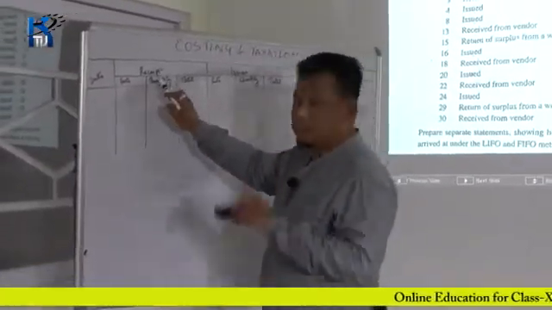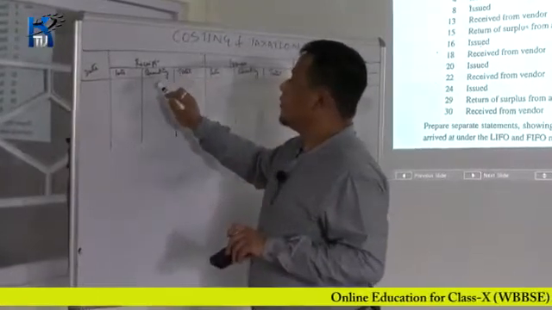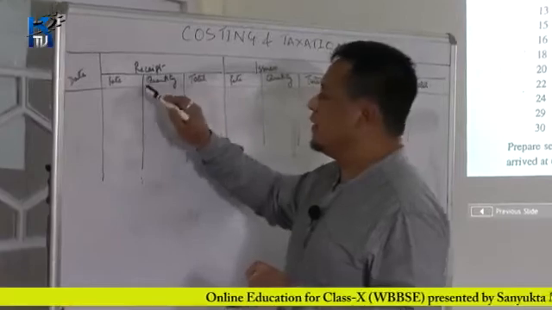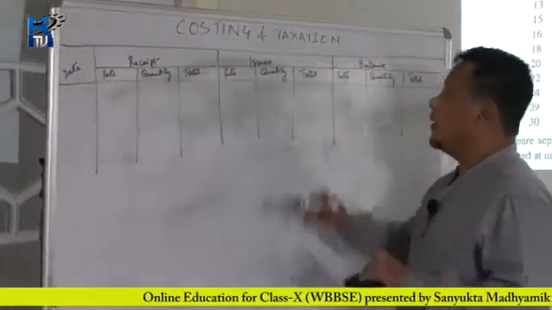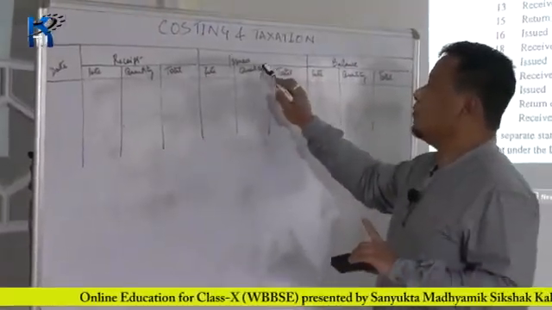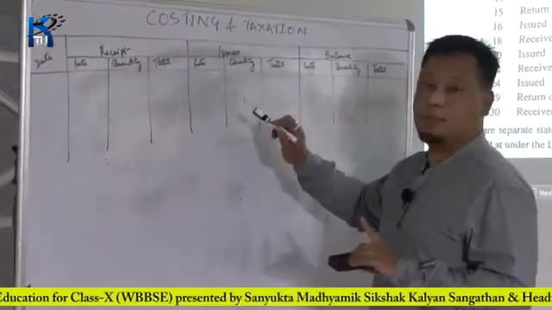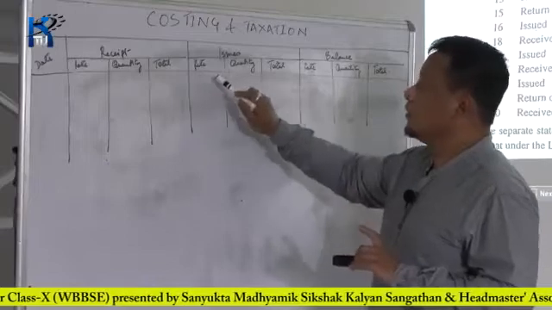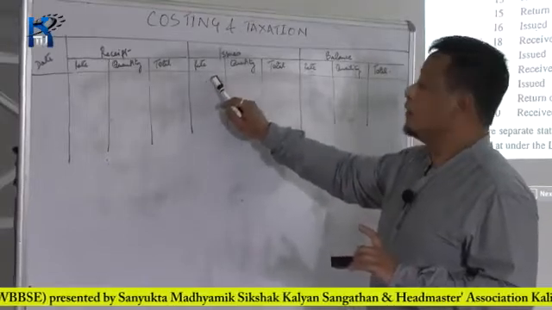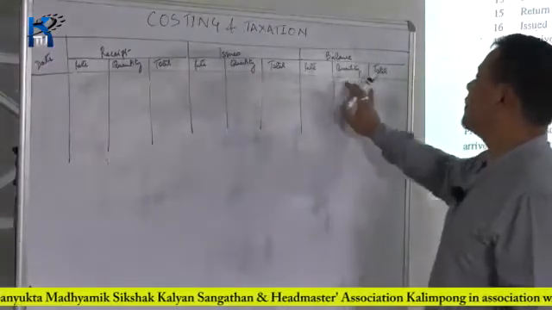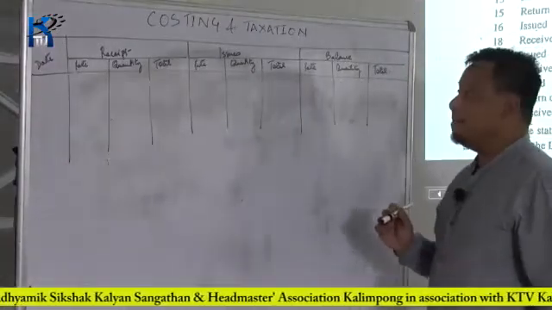In the receipt column, it is recorded the amount received from the purchasing department, the quantity, the rate, and the total. The issues column records the amount issued to the production department or jobs, the rate of such issue, the quantity, and its total, and the total balance remaining at the end of the day.